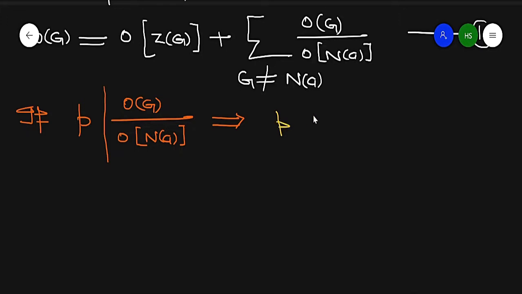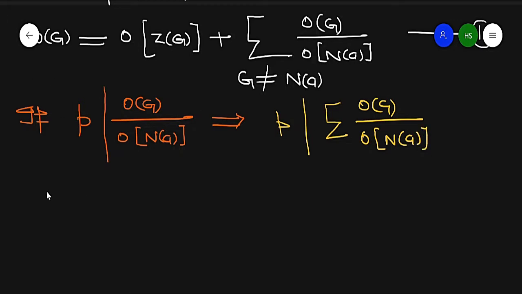So P divides summation of order of G over order of normalizer of A. Also, order of G is equal to P raised to power K into Q, and K is greater than 1. So in this case, P also divides order of G.